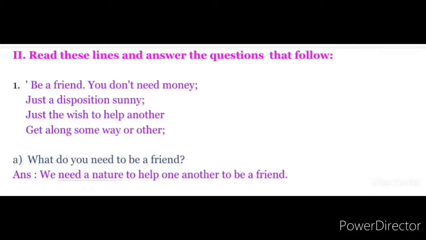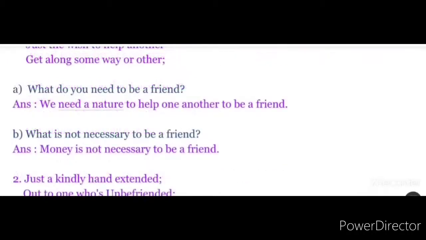Let's move on to the second one now. Look at the option B question. What is not necessary to be a friend? The answer here, money is not necessary to be a friend. Money, M-O-N-E-Y, money is not necessary to be a friend. So that's all from the first sentence and the options of question.